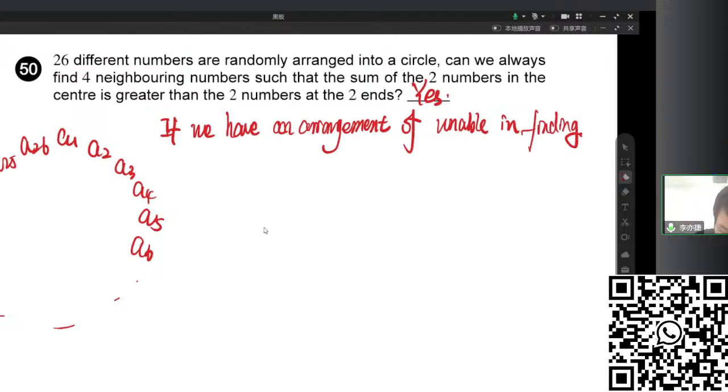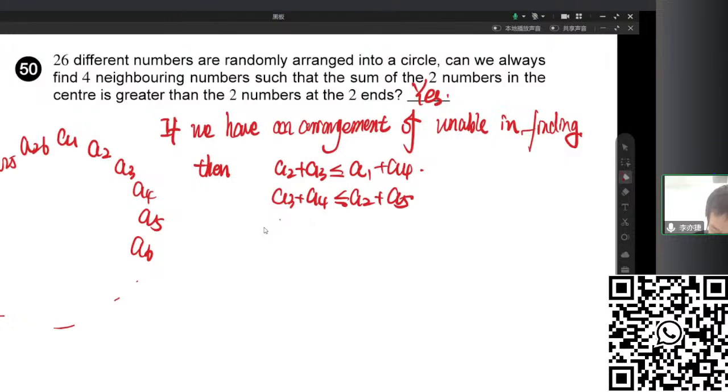So A2 plus A3 must be smaller than or equal to A1 plus A4, A3 plus A4 smaller than or equal to A2 plus A5, and A4 plus A5 smaller than or equal to A3 plus A6, and so on until the end. The last is A1 plus A2 must be smaller than or equal to A26 plus A3.